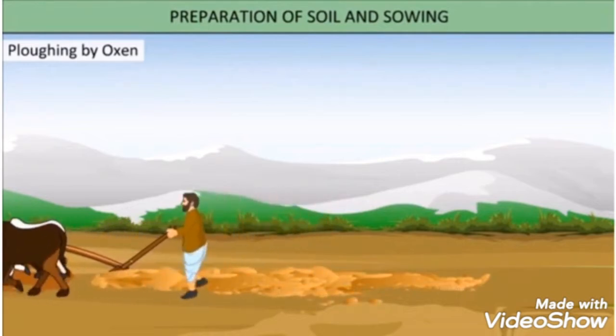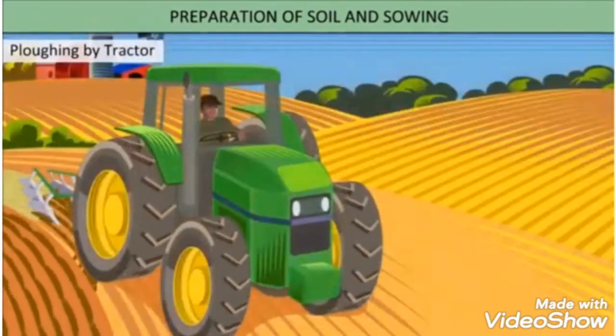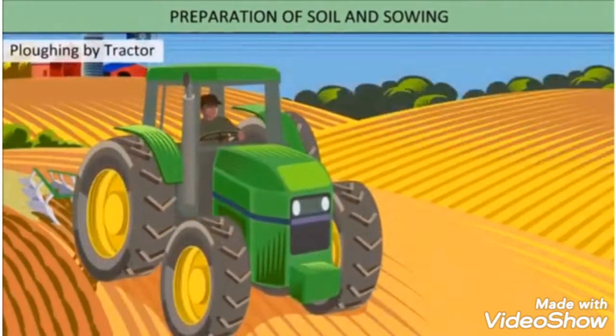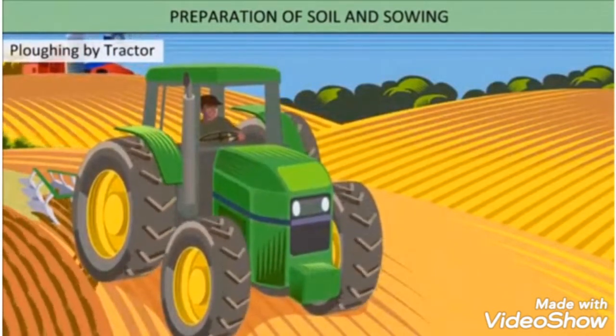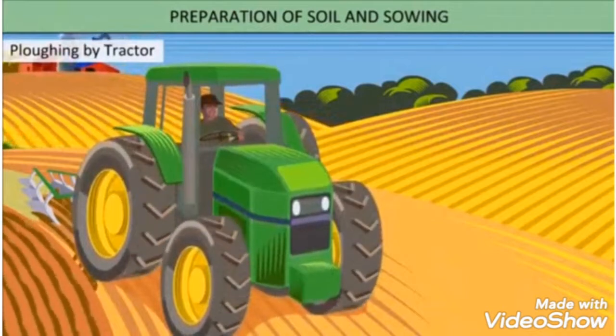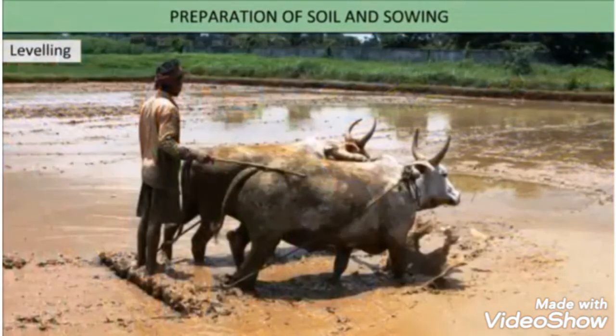Plowing by tractor. With the turn of the century, tractors began to be used for plowing. A large area of land could be plowed in very little time. Leveling can be done with a wooden plank for uniform distribution of water.